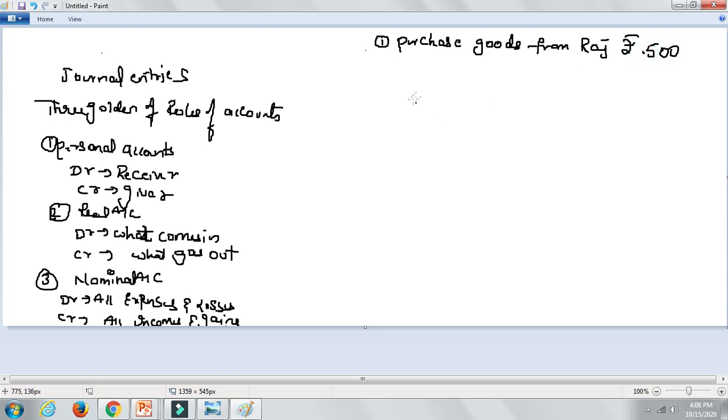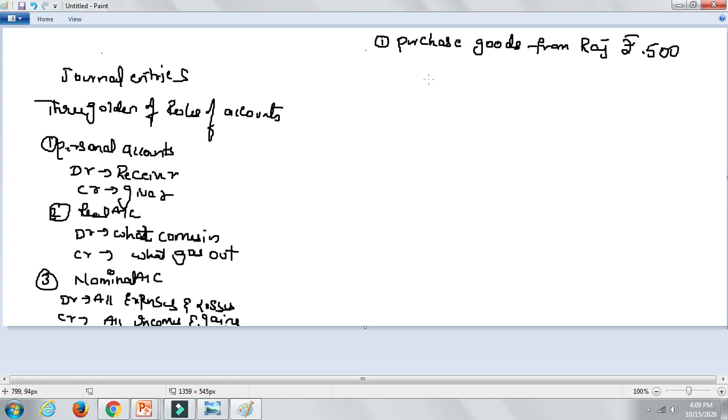Before posting any transaction, as I said, for every journal entry there will be two aspects, debit and credit. Here goods are coming in. For every transaction you need to check which rule of accounts it belongs to: personal account, real account or nominal account.